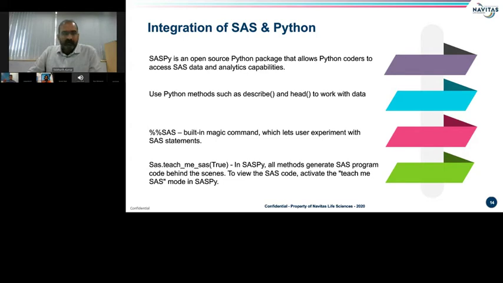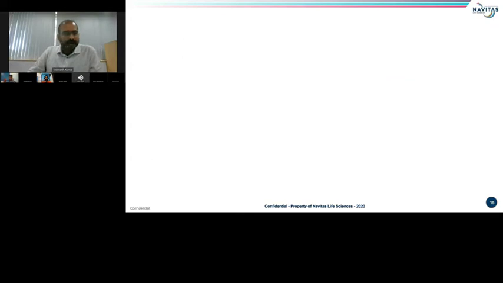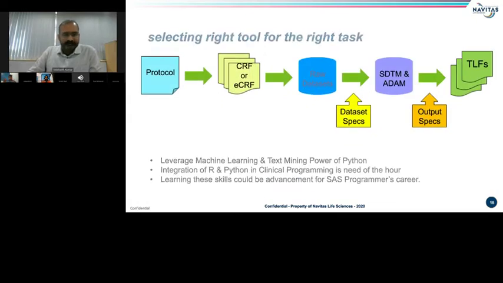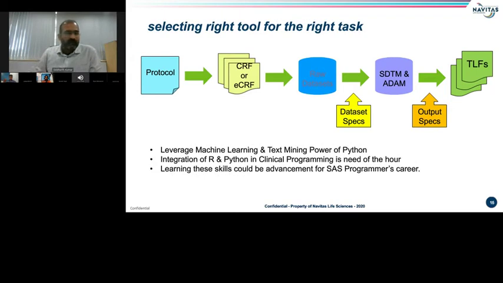My final slide here is again about selecting the right tool for the right task. This is just a humble attempt to break it down into pieces, from a SAS programmer's perspective. Now we realize that expediting these processes is crucial for industry and for patients, and it would be a win-win situation to integrate multiple languages for expediting the clinical trial processes.